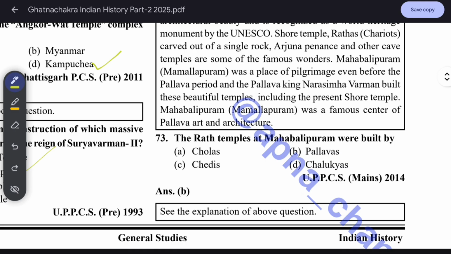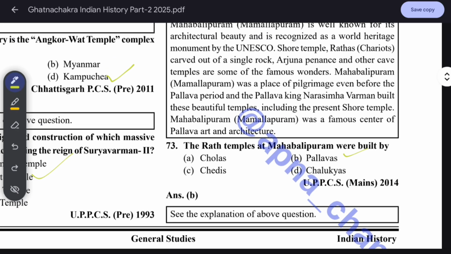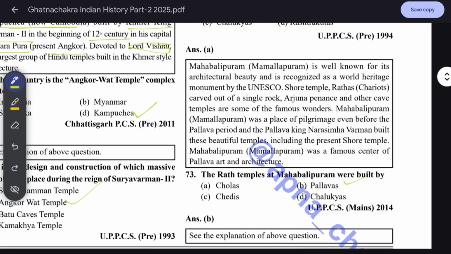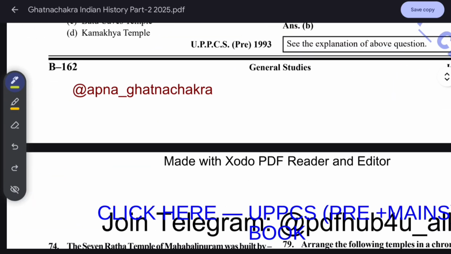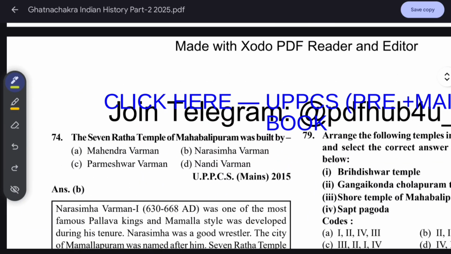The Rath temples at Mahabalipuram were built by the Pallavas. The Pallavas built this Mahabalipuram temple, which is a UNESCO heritage site. The Seven Rath Temples of Mahabalipuram were built by Narasimhavarman.